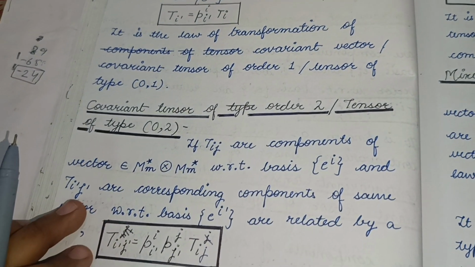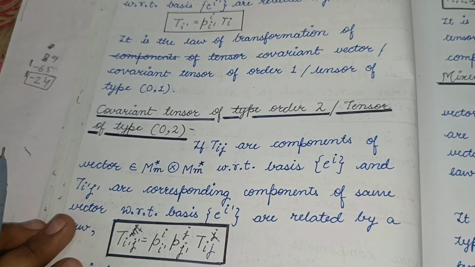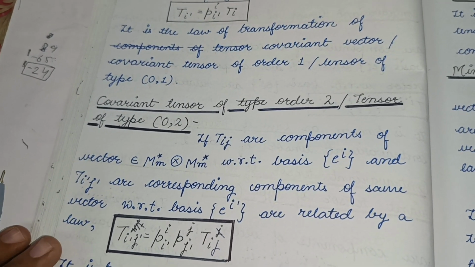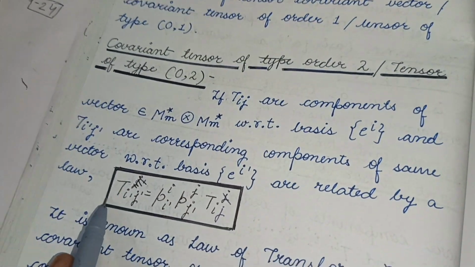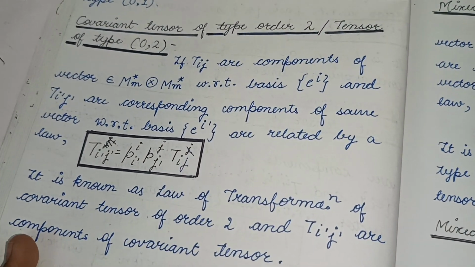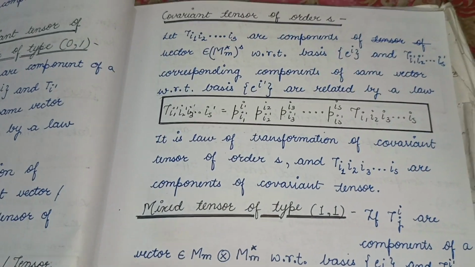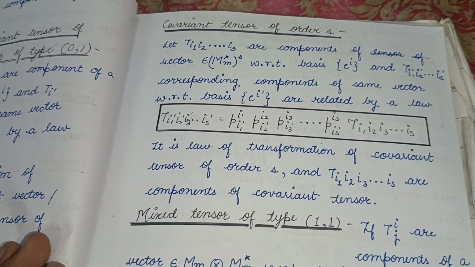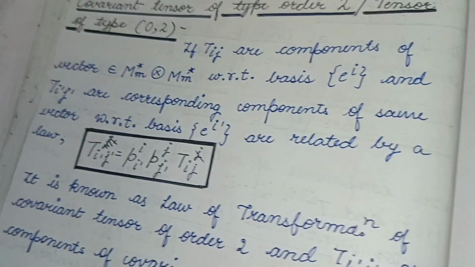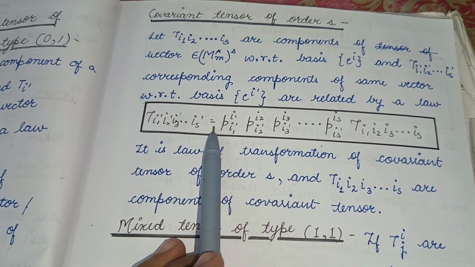Now covariant tensor of order 2, or tensor of type (0, 2). If T_{ij} are components of a vector in M star direct product M star with respect to basis e_i, and T_{i'j'} are corresponding components of the same vector with respect to basis e_i', related by this law: T_{i'j'} equals P^i_{i'} P^j_{j'} T_{ij}, then it is known as the law of transformation of covariant tensor of order 2, and T_{i'j'} are components of covariant tensors. Now covariant tensor of order s. It is the same as we discussed earlier. If it is written like this with two components, it is a covariant tensor of order 2. If it is written like this, then it is a covariant tensor of order s, and this is the same formula which we have written in this case.